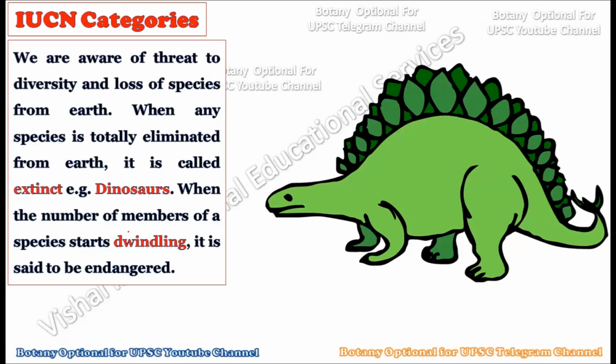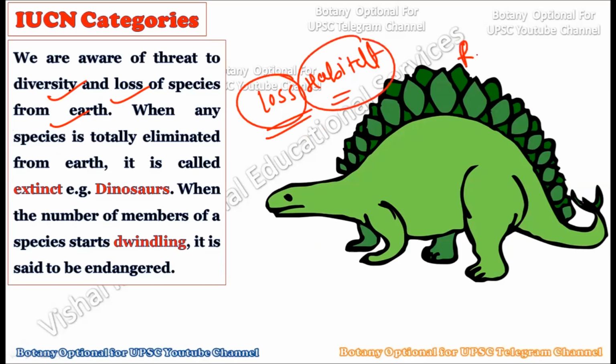Now we were aware of the threat to diversity and the loss of species from the mother earth. We have discussed different aspects of biodiversity loss. In biodiversity loss, there is a loss of habitat, and due to the loss of habitat, there is a loss of species. Species like the dinosaurs, we have already found extinct. The Rhynia plant is already an extinct species. We have discussed this particular extinct plant.